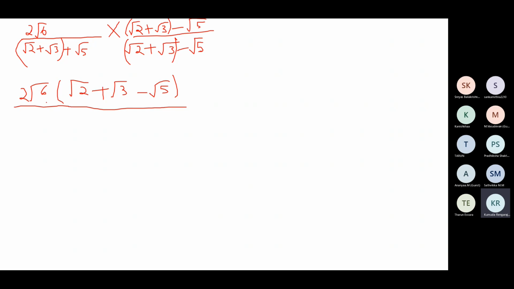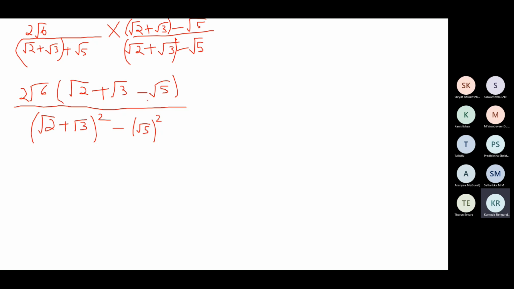Denominator will be, what's the formula we always use? A plus b into a minus b is equal to a square minus b square. This is a, and this is b, so we get a square minus b square. Now what you have to remember is do not multiply 2 root 6 with these three terms inside the bracket.